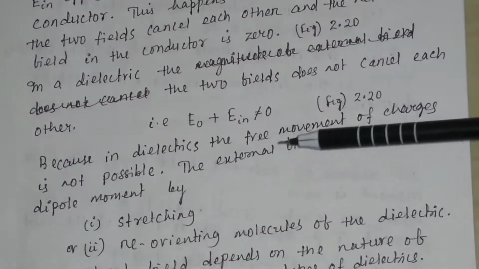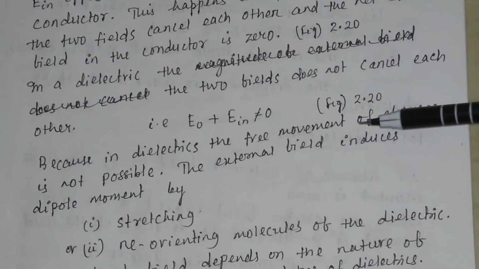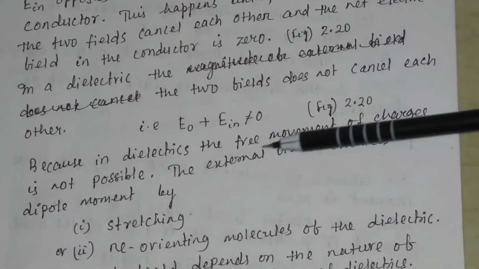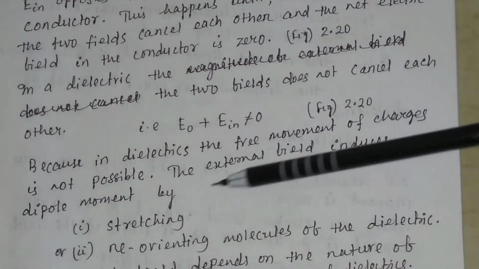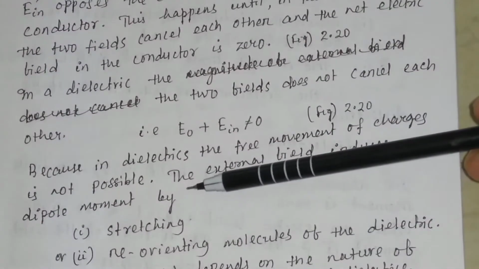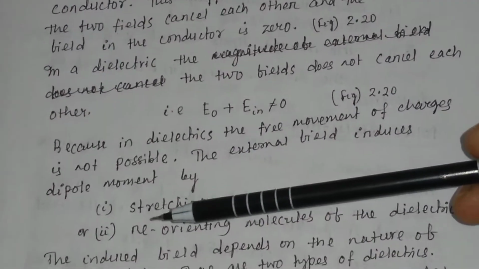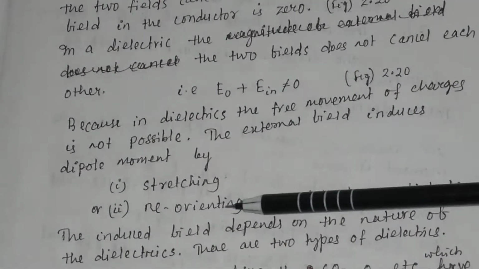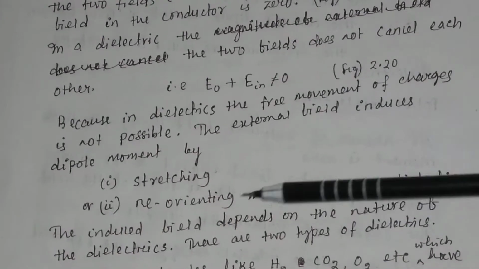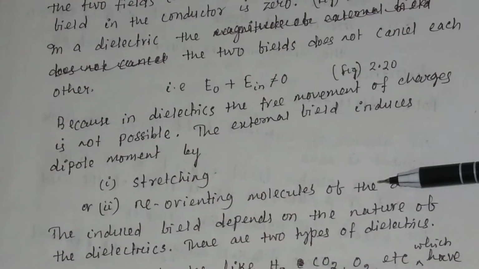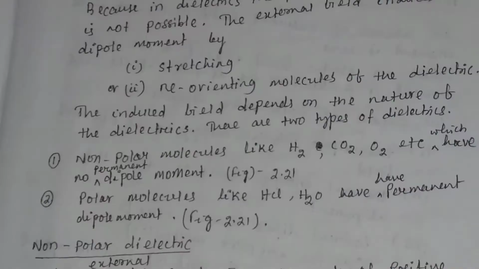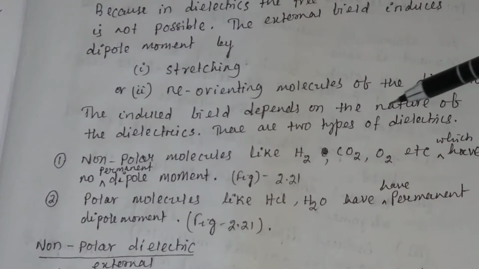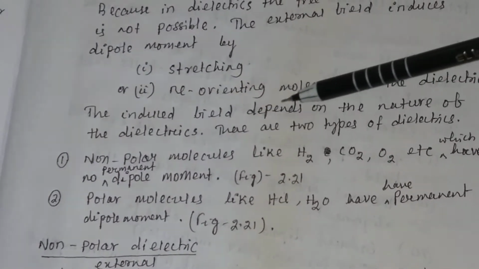Because in dielectrics, the free movement of charges is not possible. The external field induces dipole moment by two processes. One is called the stretching mechanism and another is reorienting the molecules of the dielectrics. The induced electric field depends on the nature of the dielectrics.